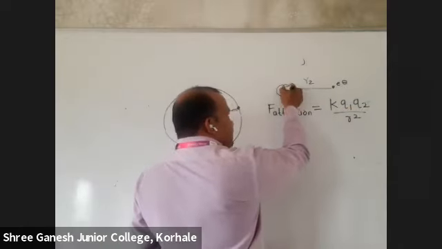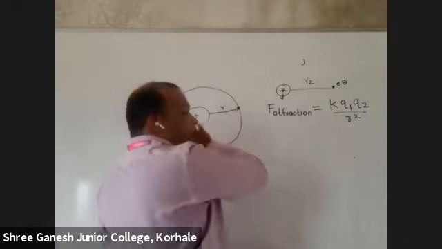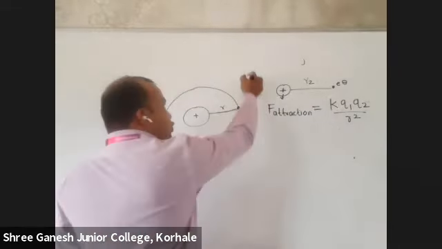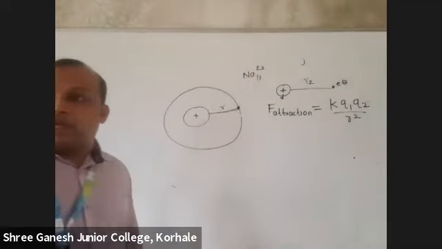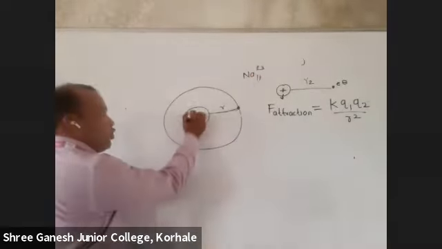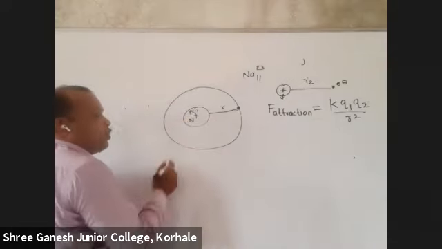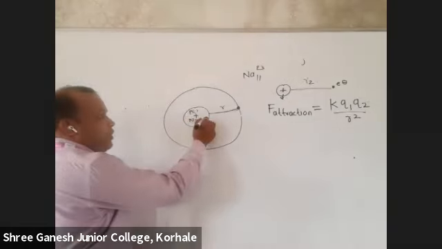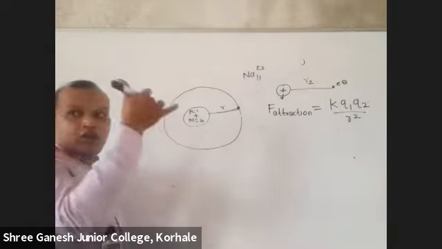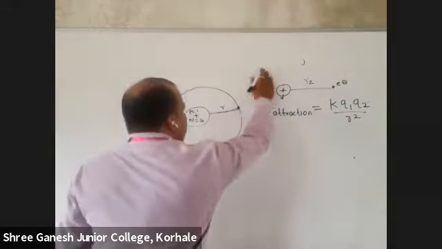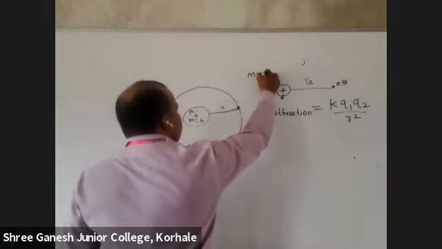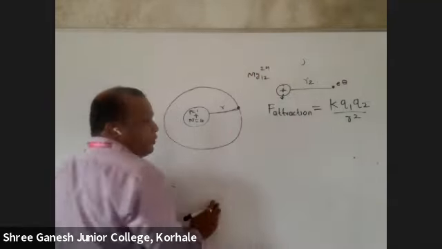Now this is plus, means is it the atomic number? Suppose I say sodium, how many protons will be there? So here protons will be 11. How many neutrons? 12. But is there any charge because of neutron? No. Instead of sodium, if I take magnesium, 12, 24.